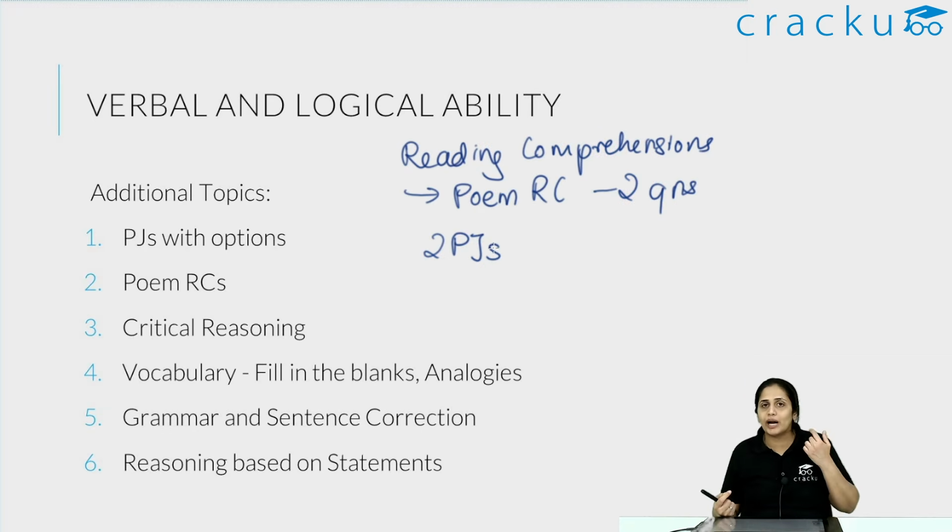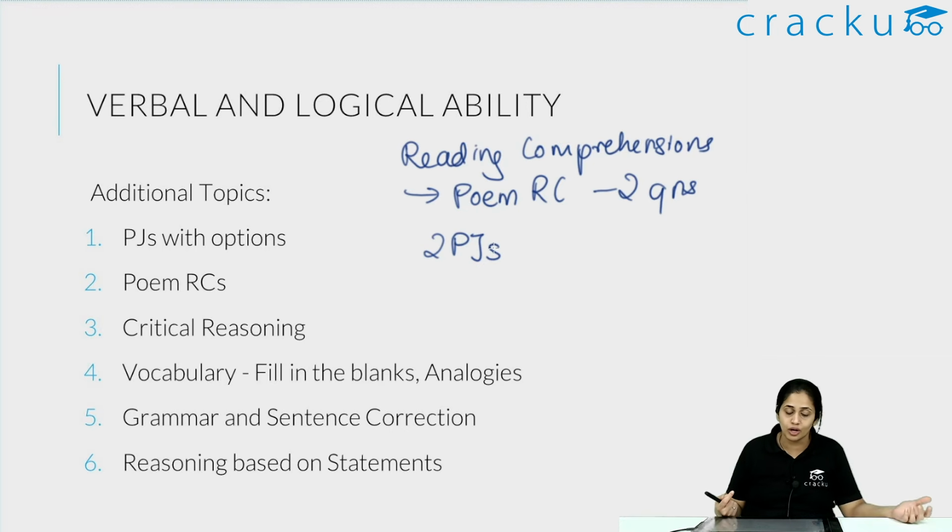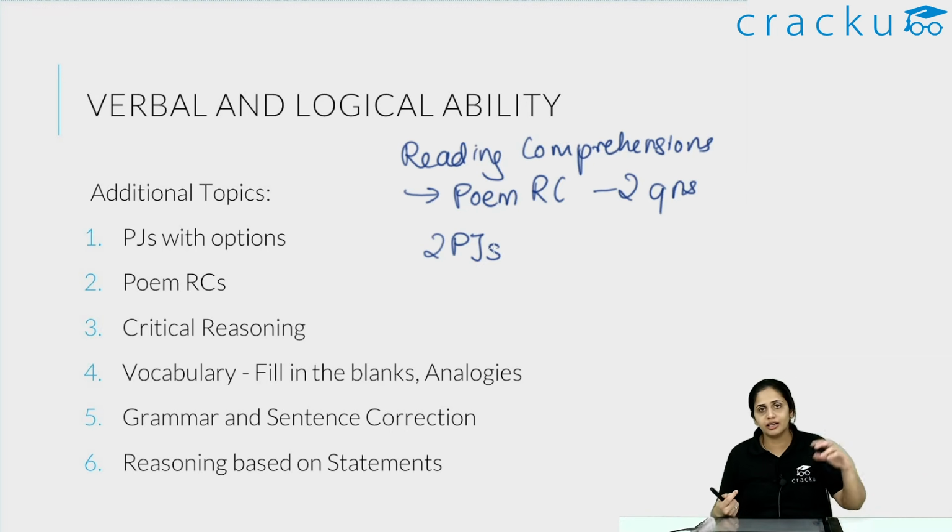So parajumbles, I would actually argue, are harder in XAT than they are in CAT, because in CAT most of the time at least the source lines will be close to each other. In XAT the source lines are not even close to each other, not part of the same paragraph also. So that is far harder than it is in CAT. But here the additional ease that is added is that you have options. So you make use of the options.